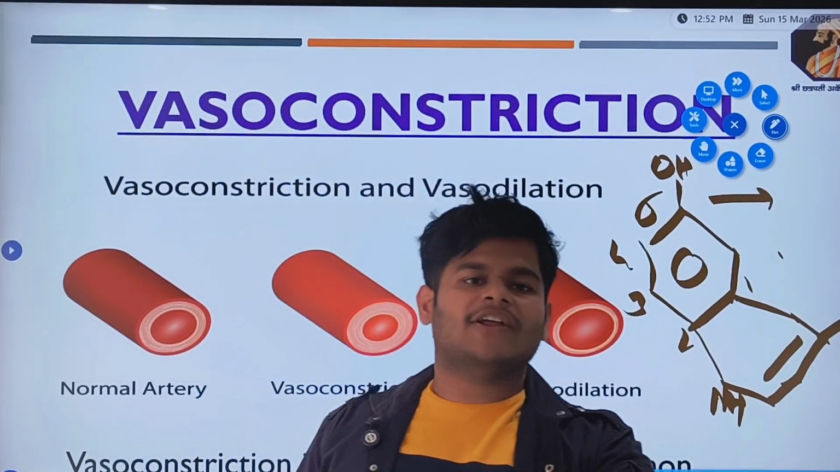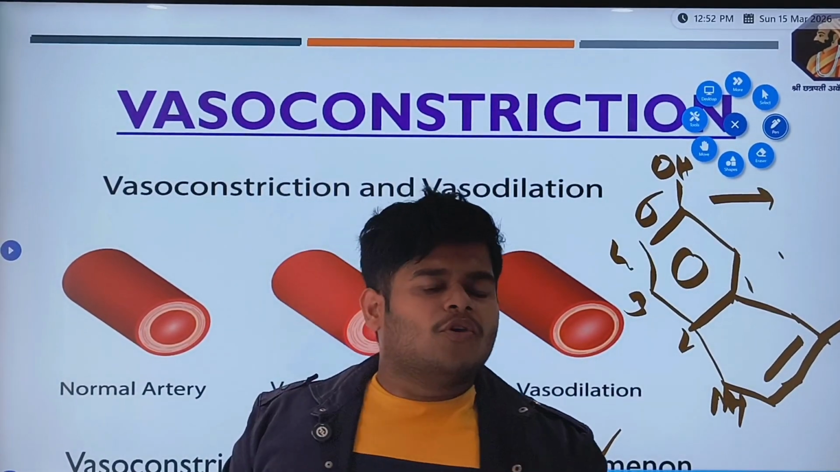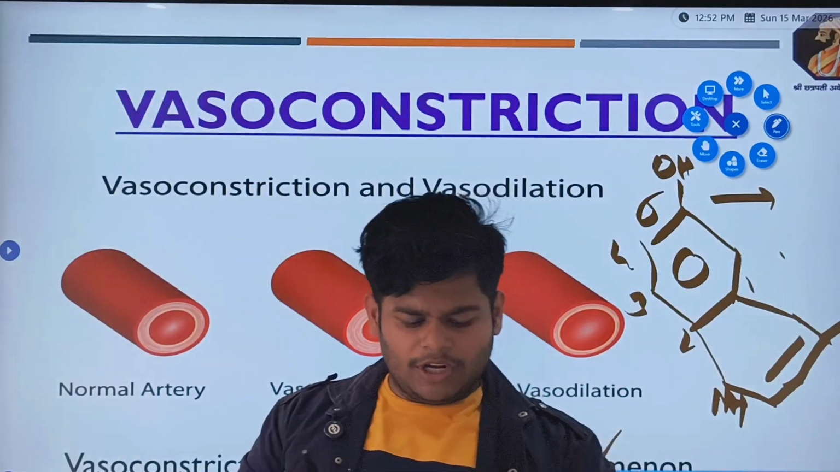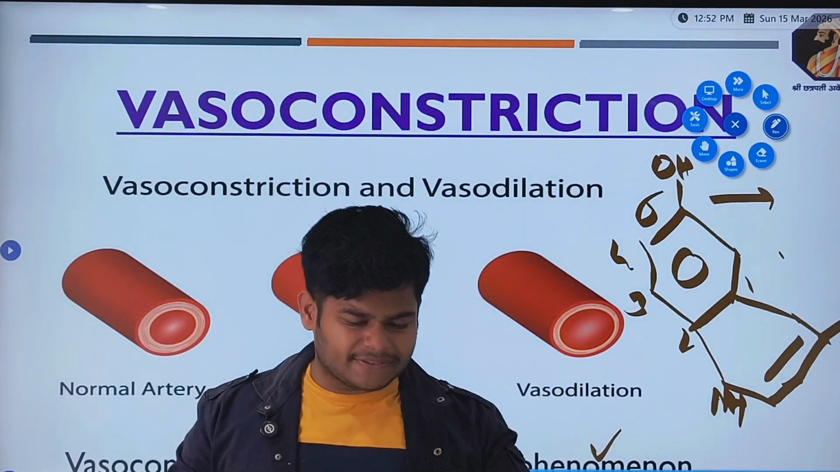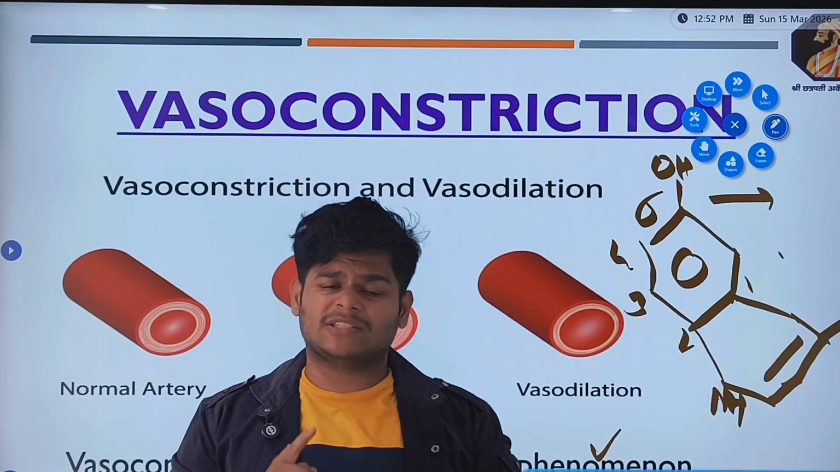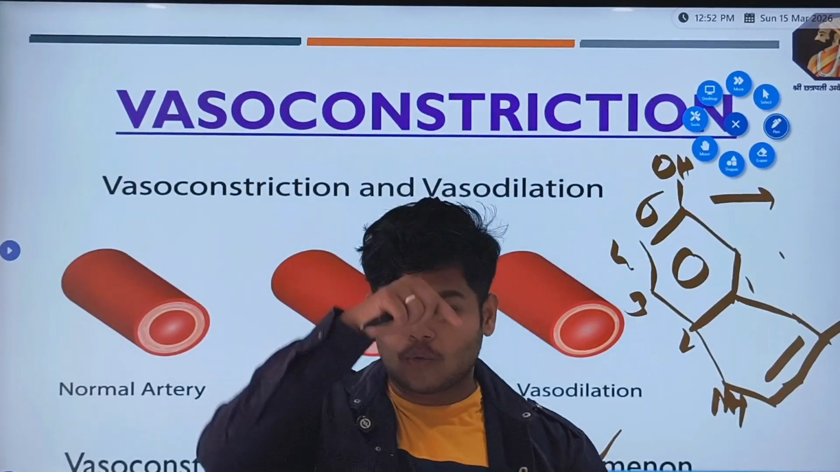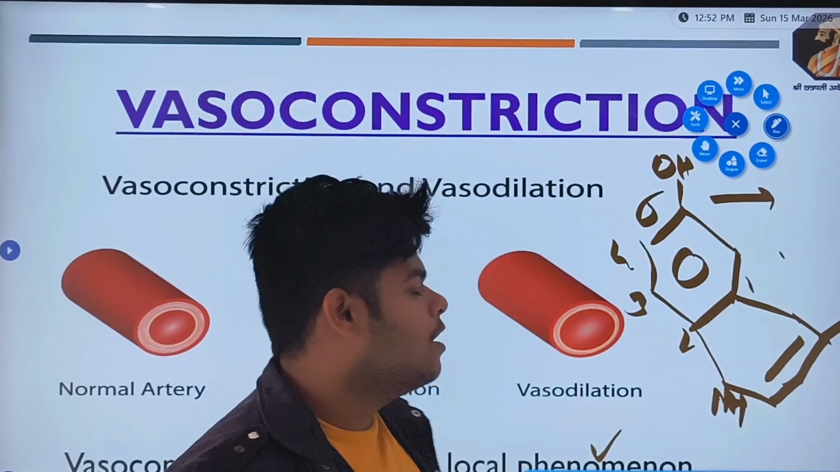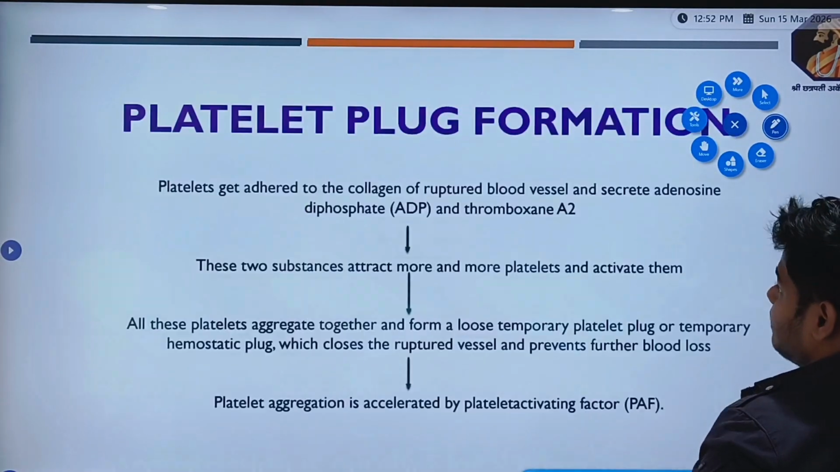What is a local phenomenon? Everywhere in the body there is no vasoconstriction. It is only at a particular place, right? It is not in the whole systemic circulation, but only the place where it gets injured. So it is only at that locality, so it is called only a local phenomenon. Okay, now let us see what is next.